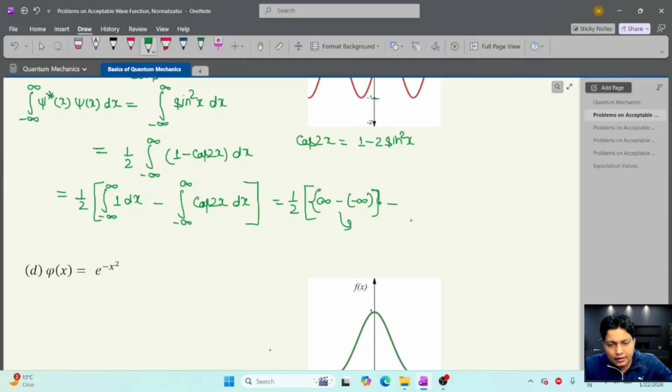The other integration is also not defined, because if we put plus infinity, the value of sin x is either plus 1 or minus 1, but due to this integration, it is not finite. So the wave function psi x equal to sin x or cos x is not an acceptable wave function.